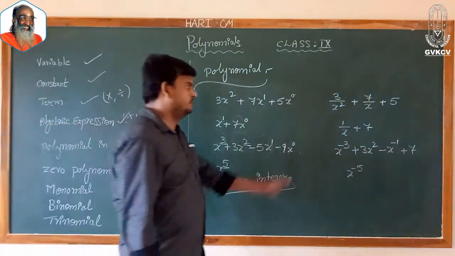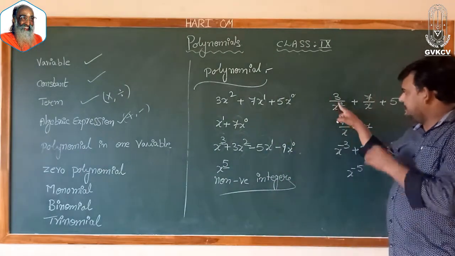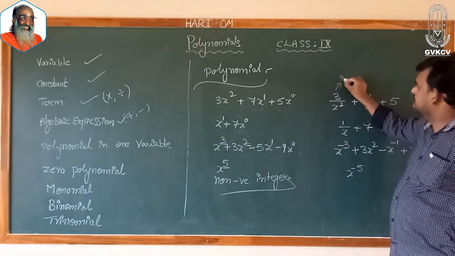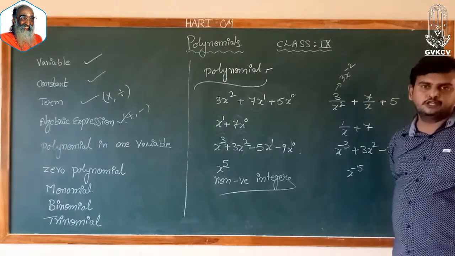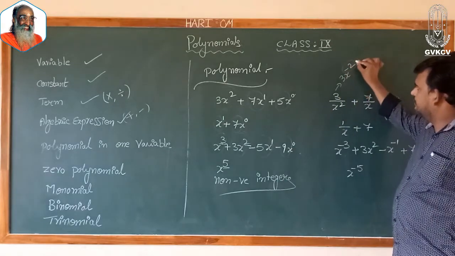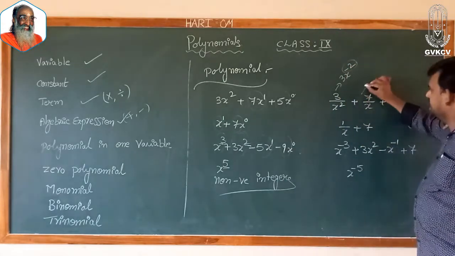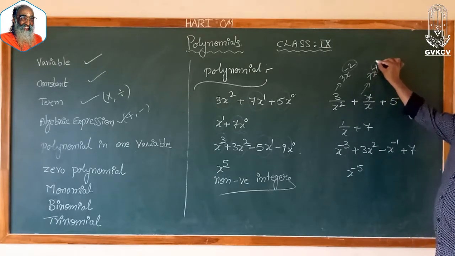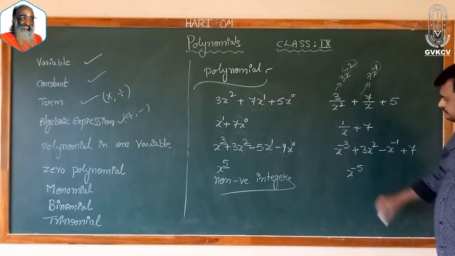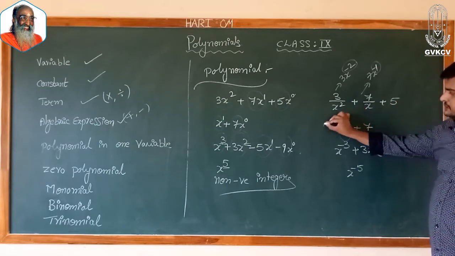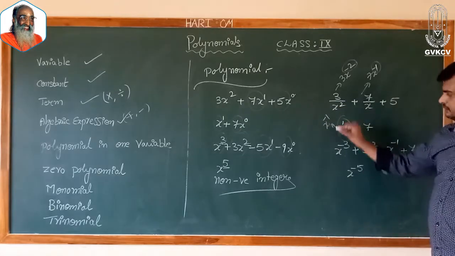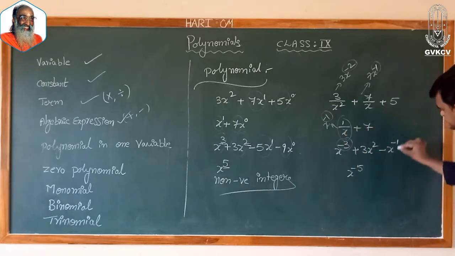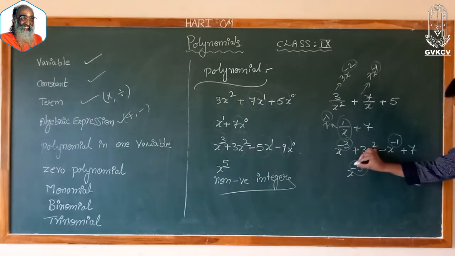Non-negative integers. Coming to here, 3 by x square, which means 3 into x to the power of minus 2. What is the power we have? Minus 2. 7 by x, 7 into x to the power of minus 1. What is the variable power here? Minus 1. 1 by x means x to the power of minus 1. Here also the variable power is minus 1. Here the variable power is minus 3, minus 1, minus 1.